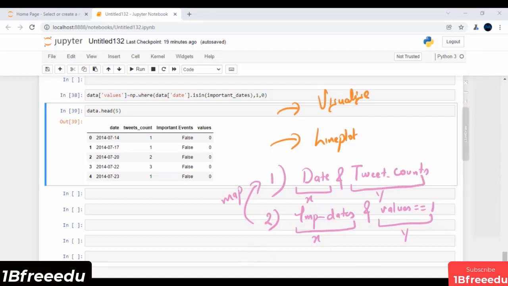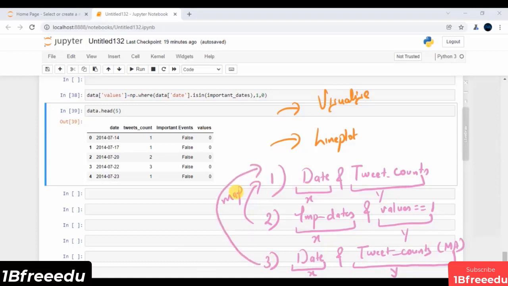Now again, just to make things more user friendly, you can also think of using your moving average. So I will say I have this date and I have these tweet counts, but of course in the format of a moving average. This is typically my x-axis data and this is typically my y-axis data. So I will say, hey, can you map this on top of this first visualization? Of course, this is also one of my line charts, or you can say my line plot. Again, in the next session, this is typically my entire idea.